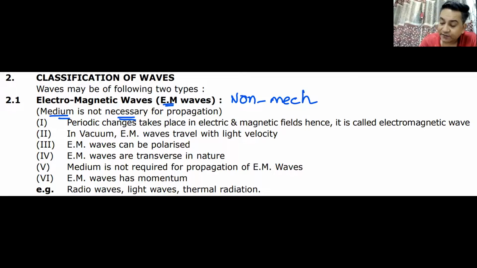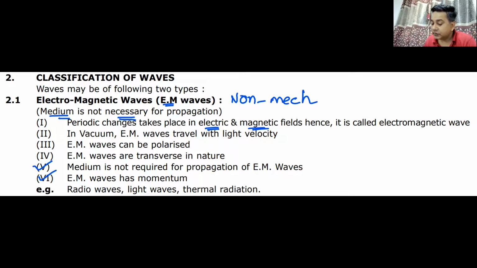Since it is an EM wave, it has both electric as well as magnetic field. We have seen that in the chapter of polarization, that light is an EM wave, and we were polarizing it. It has electric field and magnetic field. We are talking about electric field. It has electric field in all the perpendicular directions, and we were trying to put it in one direction. Light is an electromagnetic wave. An electromagnetic wave has momentum. You must remember this.